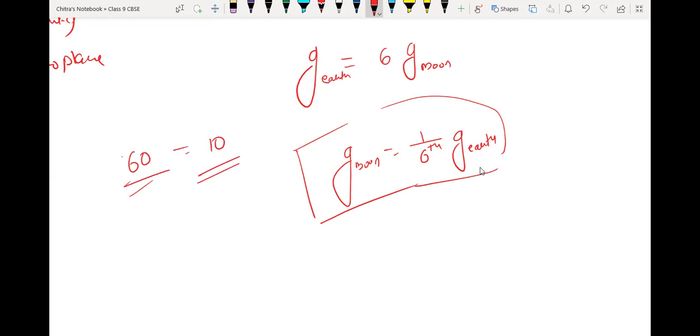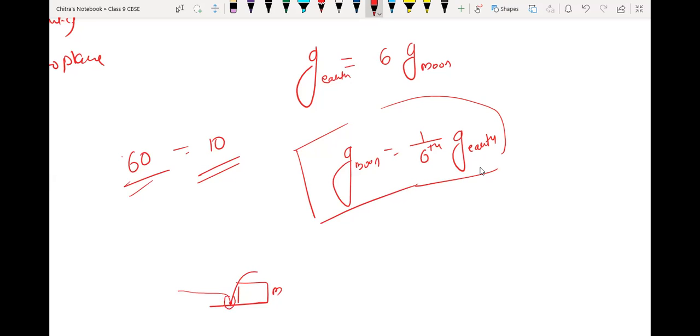If you apply a high jump, suppose you are running and applying force on Earth and you jump a height of 1 meter.